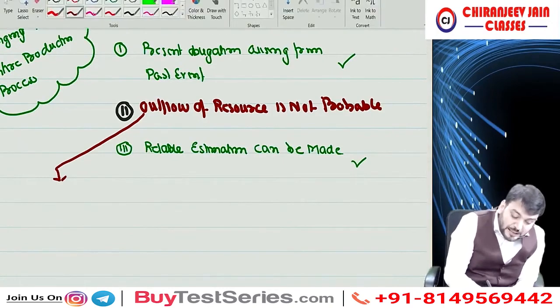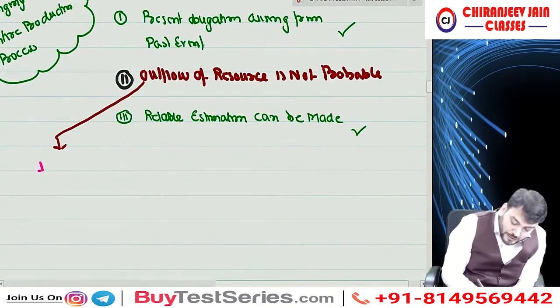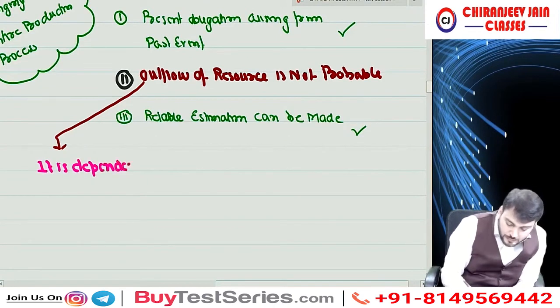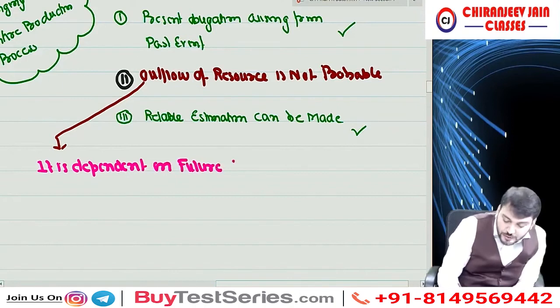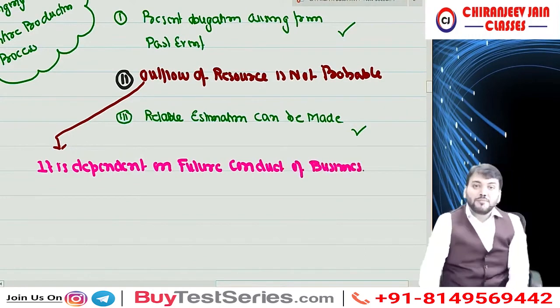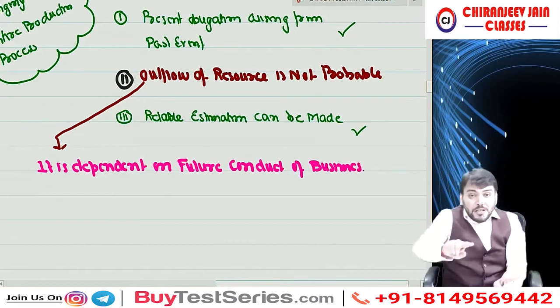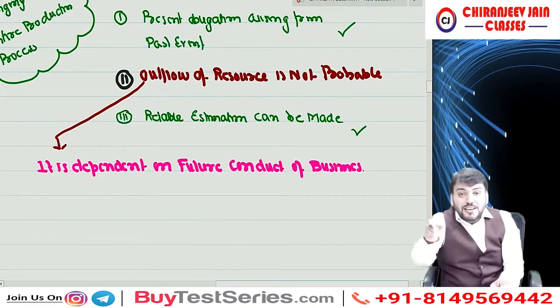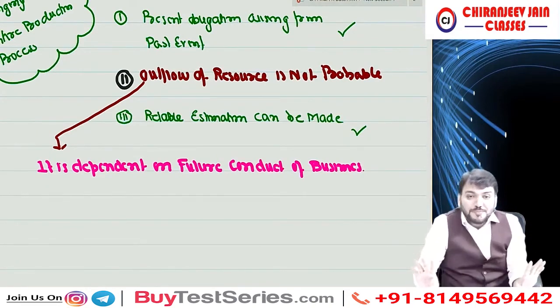Because it is dependent on future conduct of business. Whenever any obligation is dependent on future conduct of business, then we will not recognize a provision. Are you getting it?